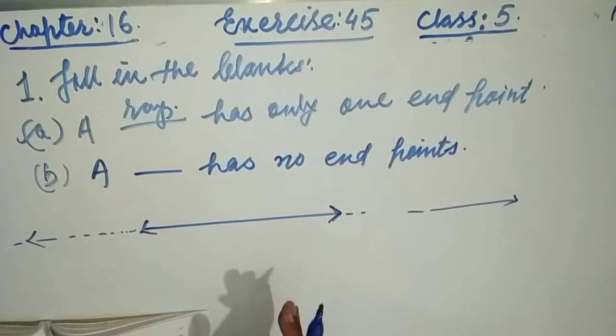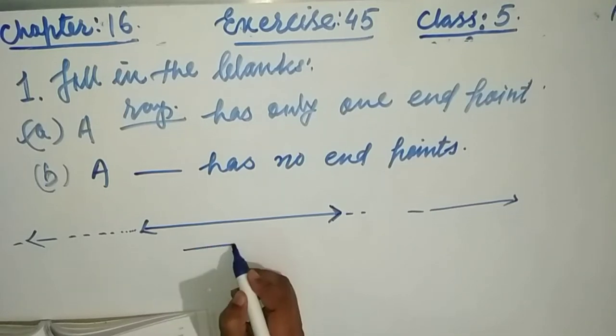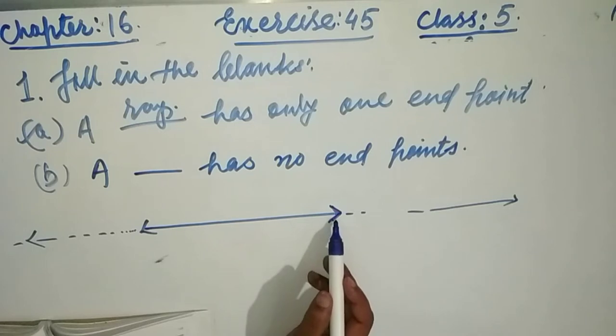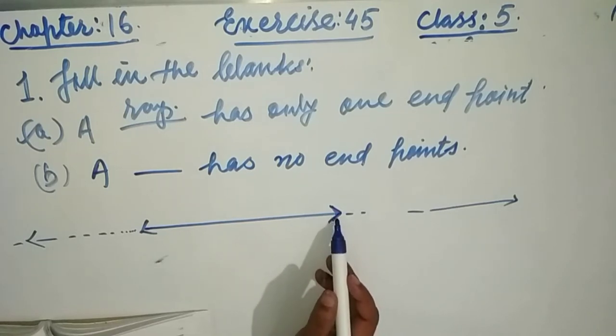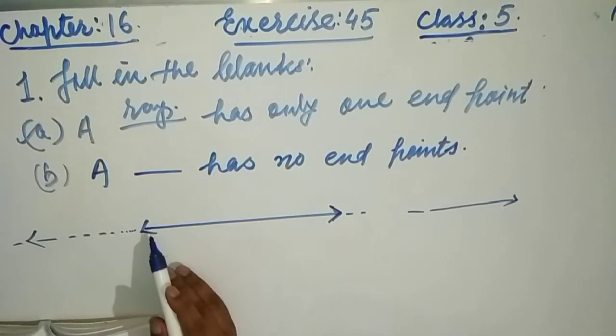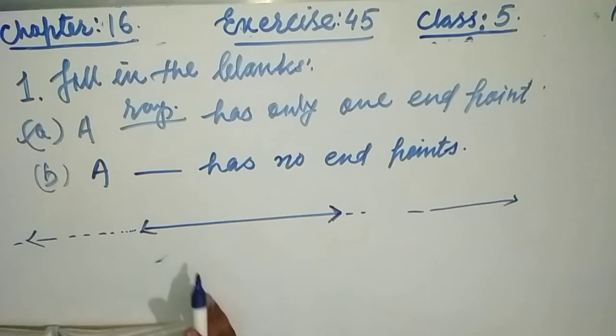If it had end points, then it would stop, but the arrow indicates that it is not stopping because it goes to infinity. So line has no end points.